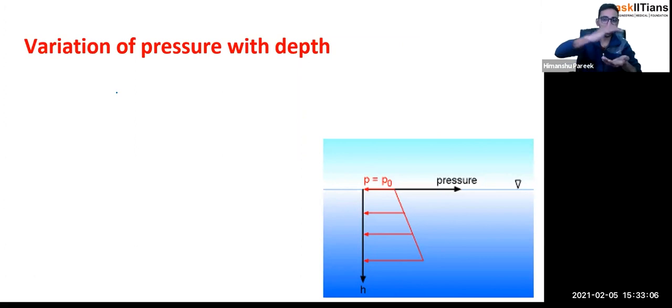Okay, and then when we go down the Earth's surface, basically sea level, the pressure is increasing. Now, what is the main reason? Why does it happen? So let us understand. It's very simple, not a very tough thing. I'll be using the simple Newton's laws of motion concepts here.